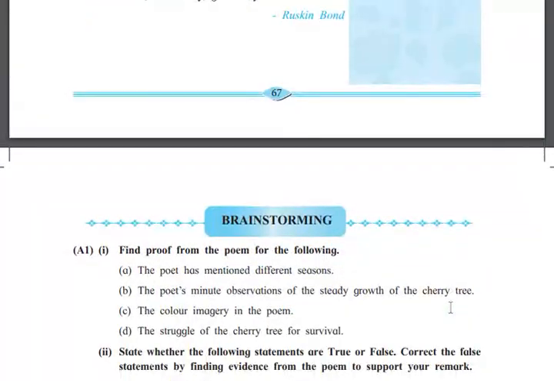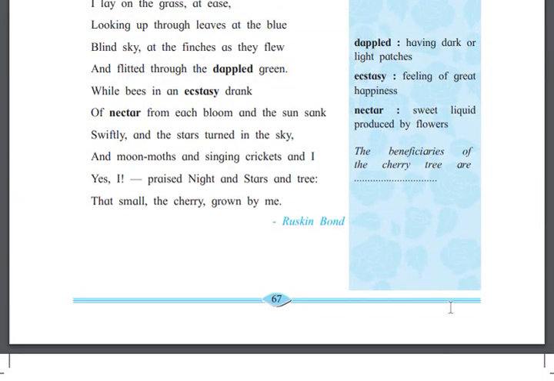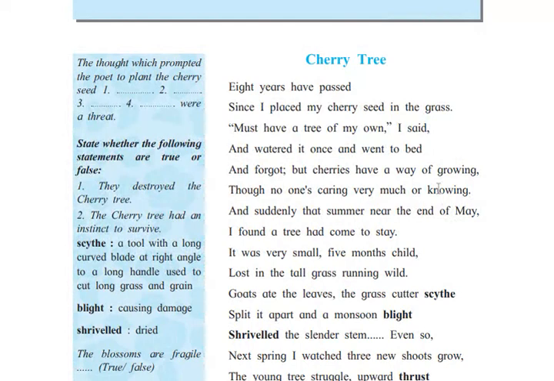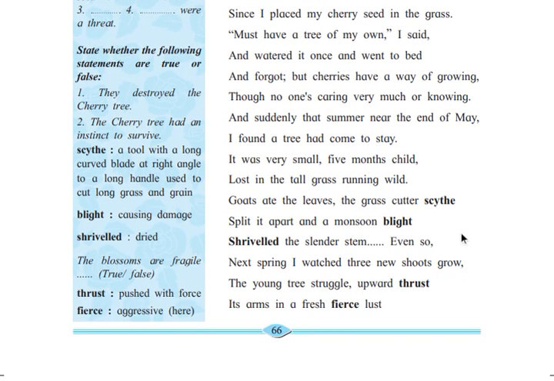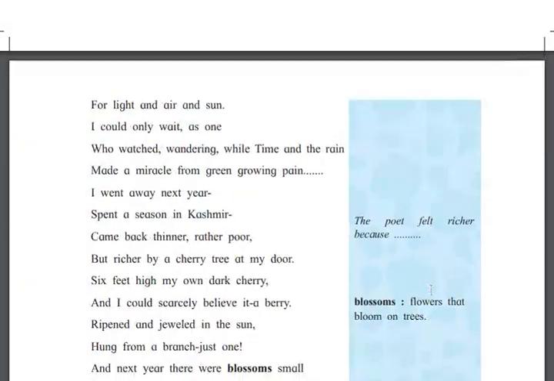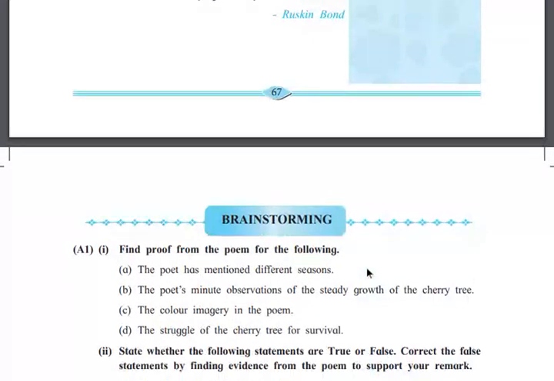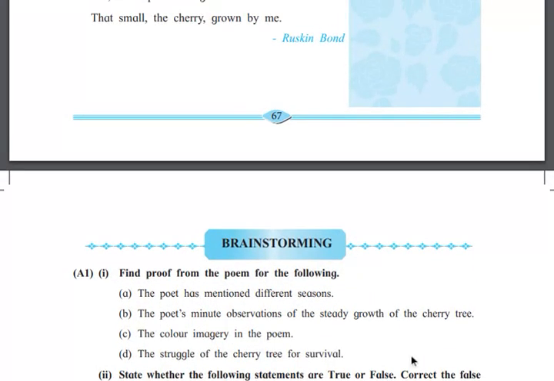The poet is Ruskin Bond. The name of the poem is Cherry Tree. So you can find the rhyming scheme. You can see sad, bad, growing, knowing, stay, child, while, so many things. The sun, one, rain, pain. So these are the rhyming scheme. Okay, I'm stopping here now.